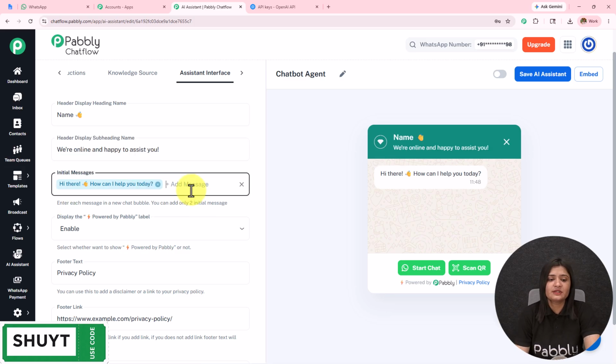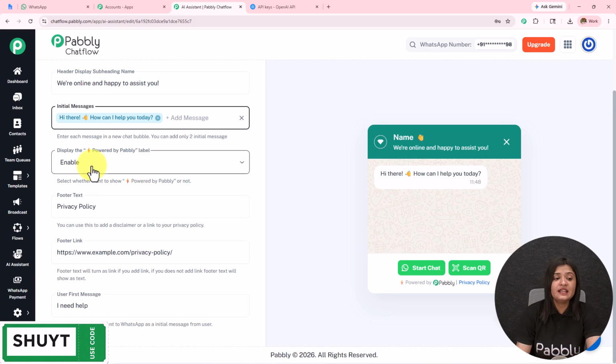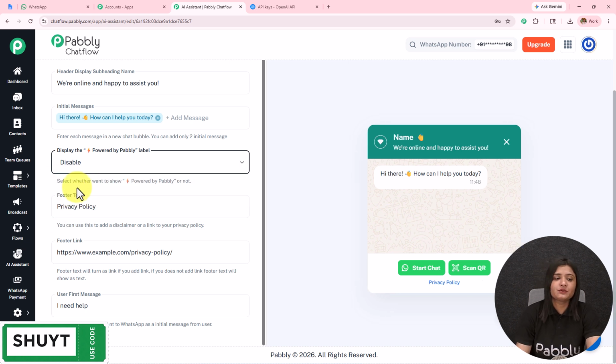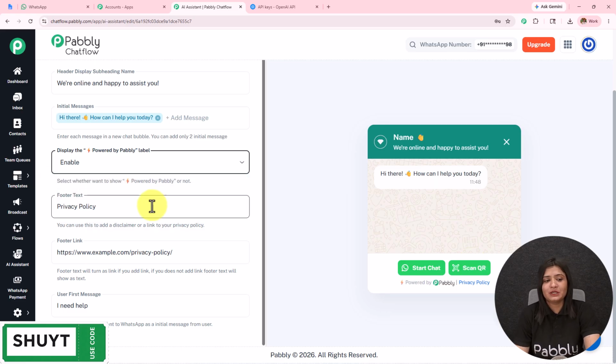Then we have this initial message. You can add 2 initial messages using which your AI agent is going to reply to the user. We have this display option, powered by Pabbly. If you want to keep it enabled, you can do that. If you want to disable this, you can do that, and it will be removed from here. I'm going to keep it enabled only.